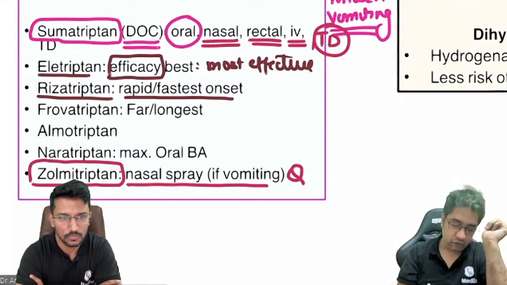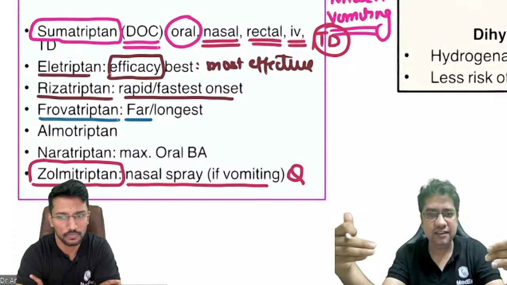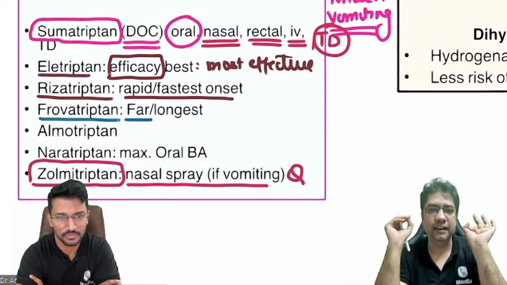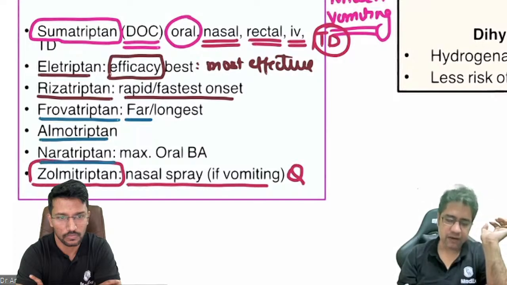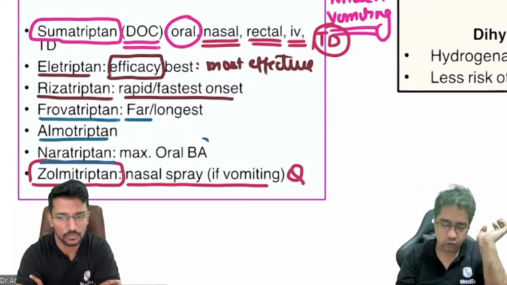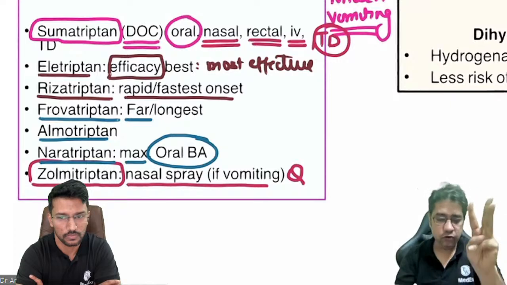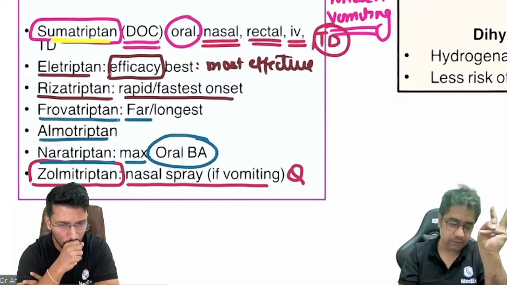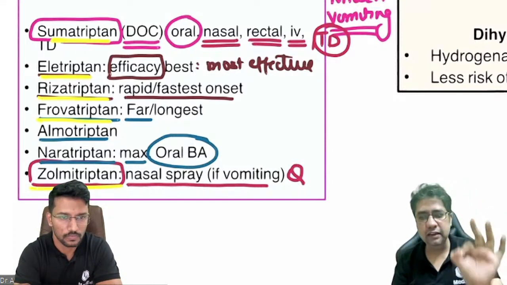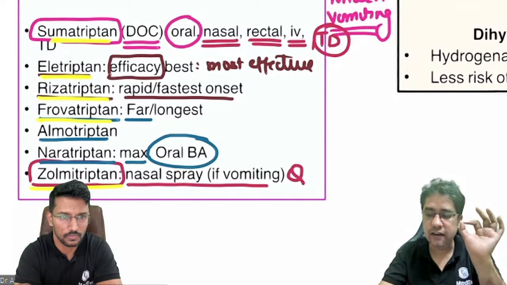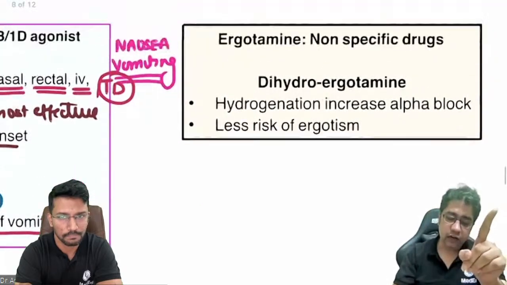Then we have frovatriptan. Frova means far. जो सबसे far तक जाएगा, it is the longest acting drug. Agreed? Then we have almotriptan, naratriptan. Naratriptan, when given orally, has maximum oral bioavailability. Now, you have to remember sumatriptan, Eli, Riza, Frova, and Zolmi. One-liners are MCQs for you. Remember this point. Now, what about ergots?